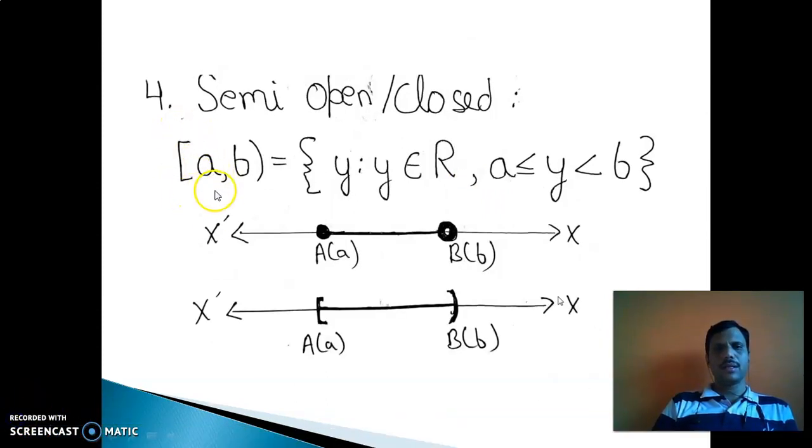Similarly, here a semi-open closed interval, closed bracket a to b, means a is included but b is not included in the numbers. So that means we observe that here